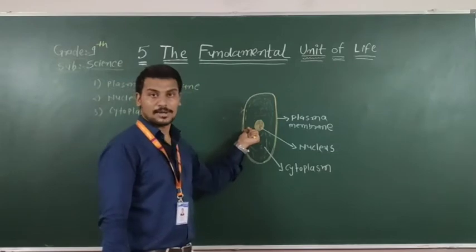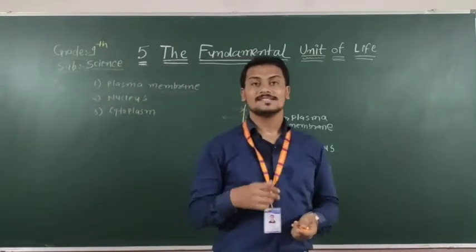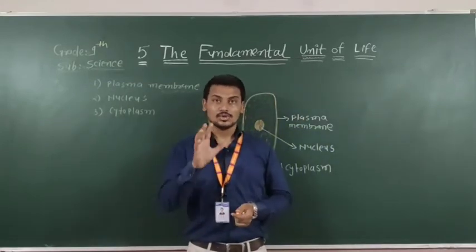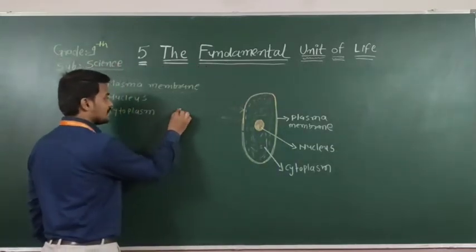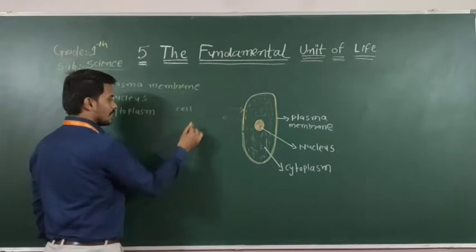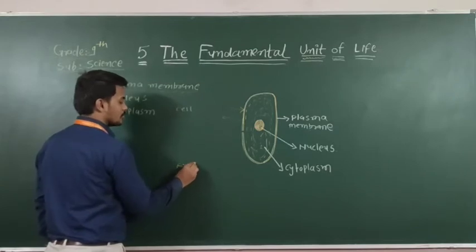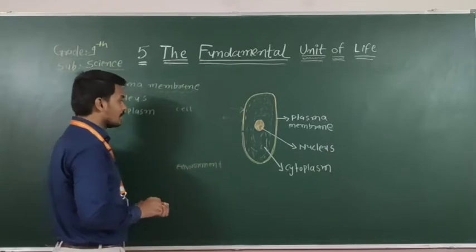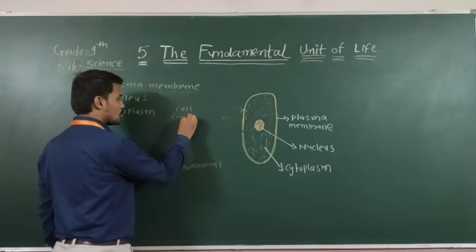That is the plasma membrane. You need to think that things always go from higher concentration to lower concentration. Here, this is the cell and this is the atmosphere, the environment. In the cell there is more carbon dioxide.